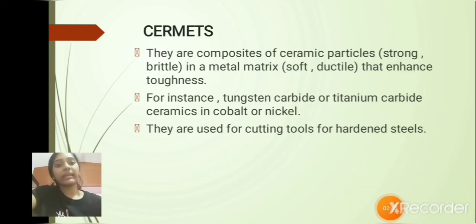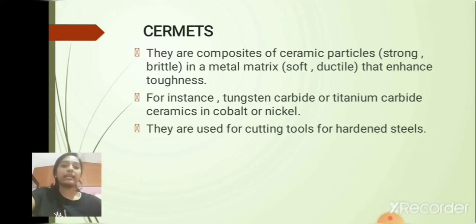Now let us take an example which is cermets, which is a composite of ceramic particles which are strong and brittle in a metal matrix which is soft and ductile. Here the matrix is the metal and the particles for reinforcing are the ceramic particles, which must be strong and brittle, which is used for enhancing the toughness of the material.